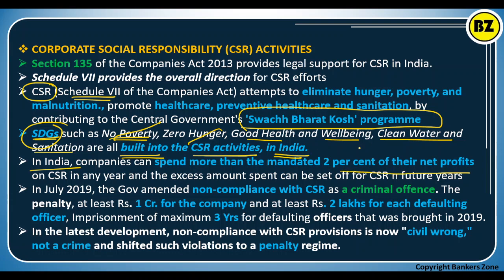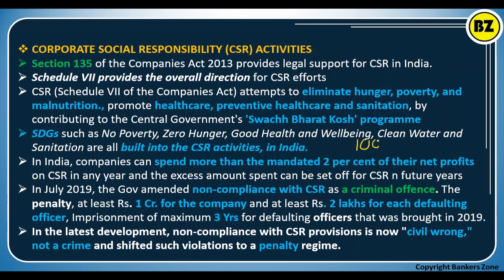For example, if 100 CR is the profit of a company or a bank, then 2 CR they have to mandatorily spend for CSR activity. CSR means corporate social responsibility, right? That they mandatorily need to spend. This is important. 2% is mandatory, but if companies spend more than 2%, it is welcome.